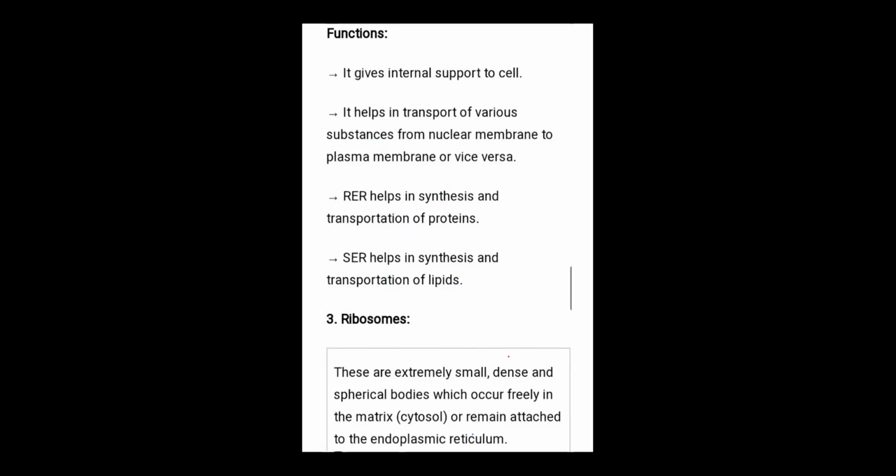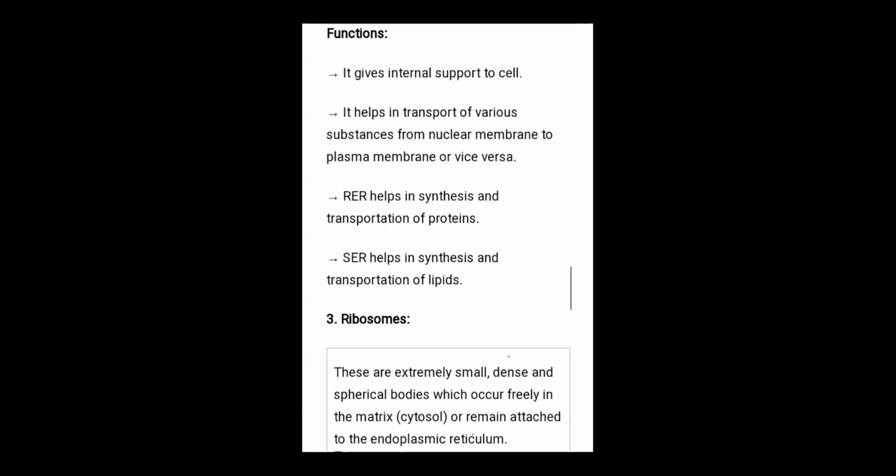Next is ribosomes. I had already told you about them. What are ribosomes? They are known as the protein factory. They are extremely small, dense, spherical bodies. Spherical means circular, rounded structures, which occur freely in the matrix of the cytosol, meaning the cytoplasm, or may be attached to the endoplasmic reticulum.